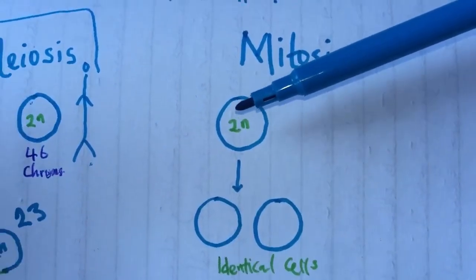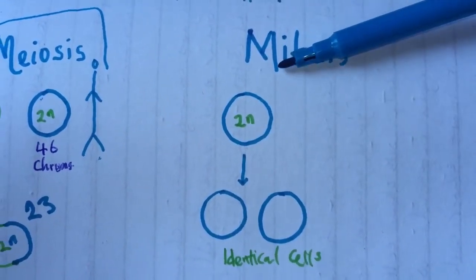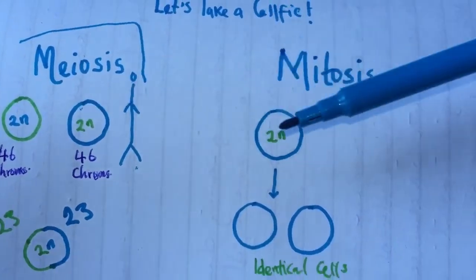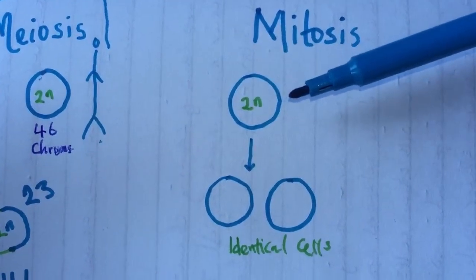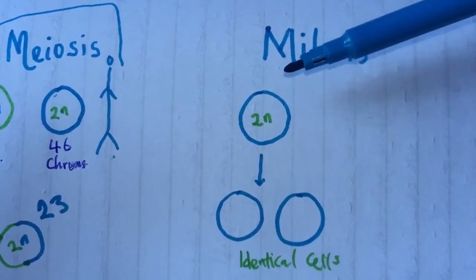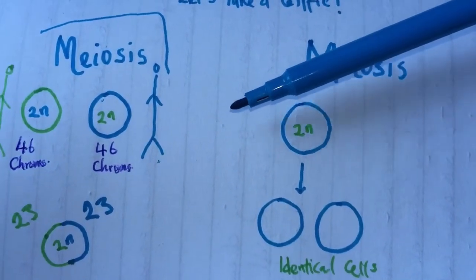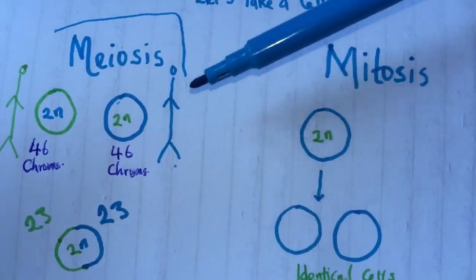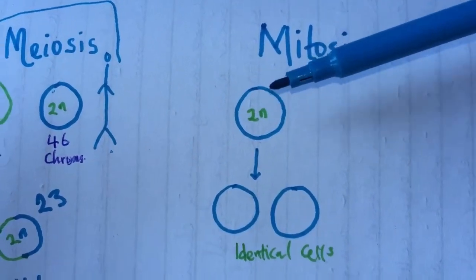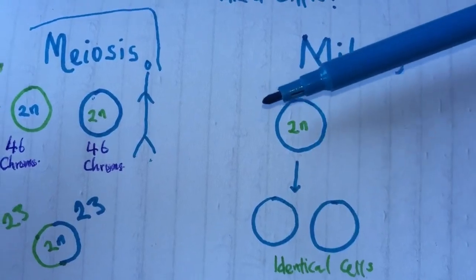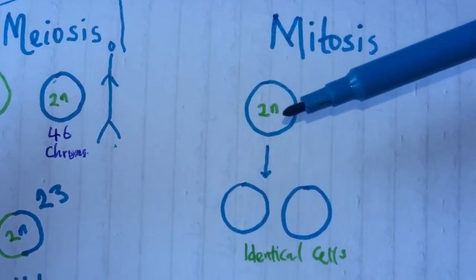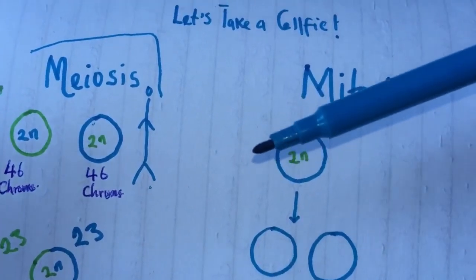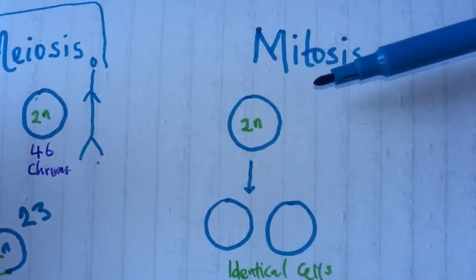Today we are going to be talking about another type of cell division called mitosis, which is actually the opposite of meiosis. So what happens at mitosis? Because in mitosis, we don't have the father and the mother. This kind of cell division does not happen in gametes, like the egg and the sperm. This happens in somatic cells, like cells that are not sex cells. So like the tissue cells, the muscles, every other part of your body that is not the sex cells. That is where mitosis happens.